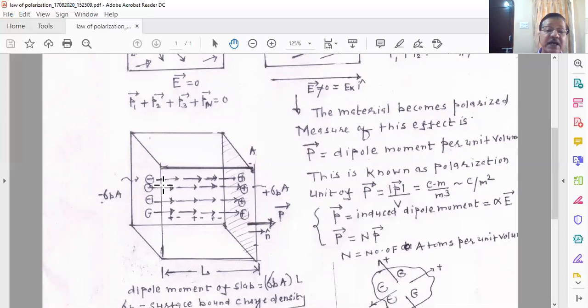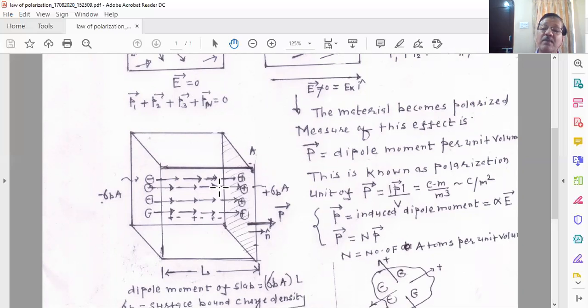So it becomes parallel with the uniform electric field. You can see that these dipoles are arranged in a periodic arrangement of atoms or molecules in a solid. So the arrangement is regular. As such, the dielectric slab is electrically neutral. That means there is no excess positive charge and no excess negative charge anywhere in the sample. Everywhere the charges are distributed and the entire sample is electrically neutral.